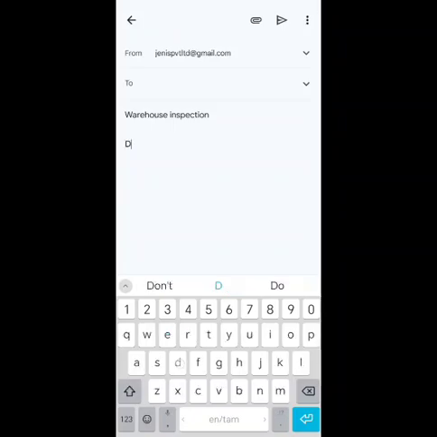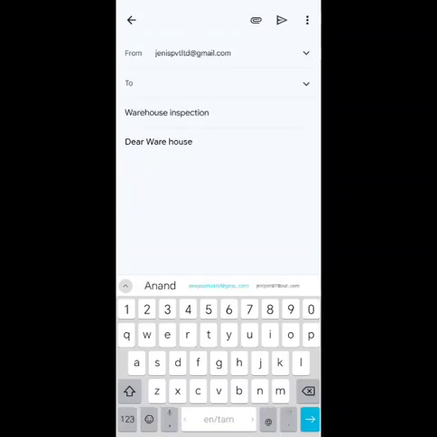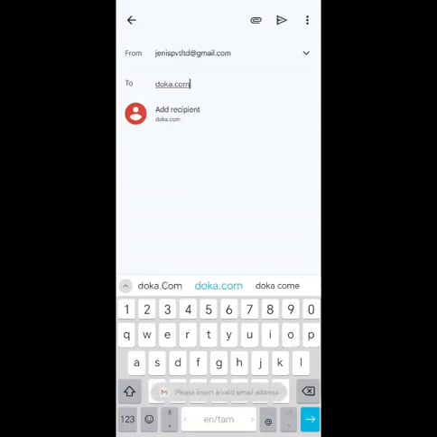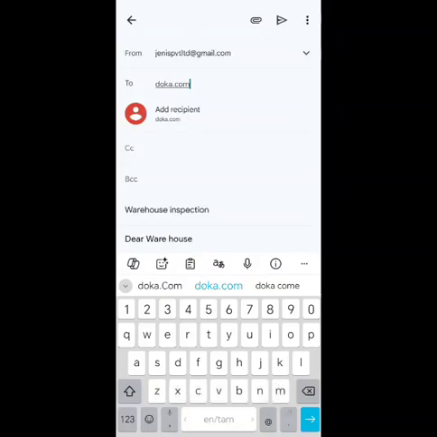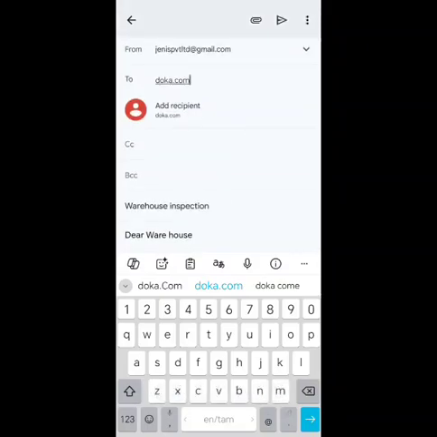As usual, how can we type this? For example, dear warehouse Doka team. I'm going to ask permission to visit or to inspect their warehouse, so I'm going to write this application or letter to that concern. Here you can type the recipient address as usual. If you need CC, carbon copy, you can add another person.